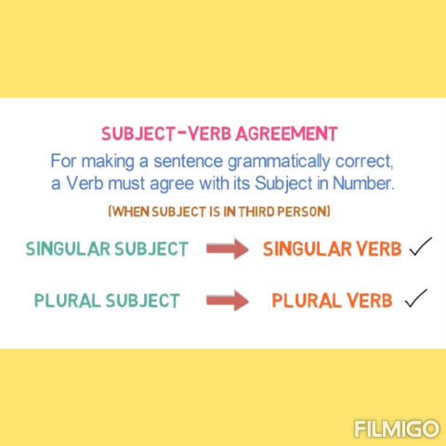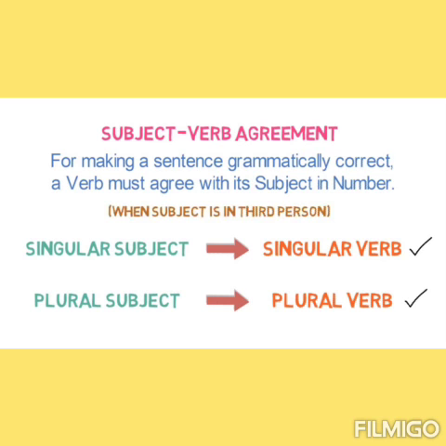Subject-verb agreement. For making a sentence grammatically correct, a verb must agree with its subject in number. We can say subject-verb agreement is the backbone of our grammar. Generally, for a singular subject, we use a singular verb, and for a plural subject, we use a plural verb. But remember that we apply this rule when the subject is in third person. And generally for first person, I, we, and for second person, you, a plural verb is used.